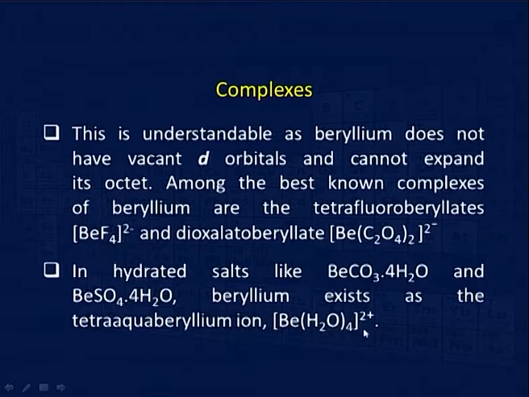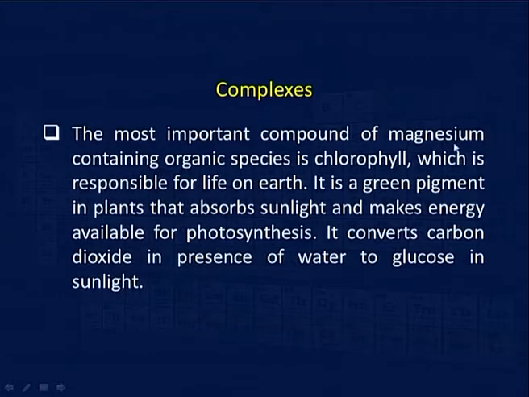Now, the most common compound of magnesium containing organic species is chlorophyll, which is responsible for life on earth. It is the green pigment in plants that absorbs sunlight and makes energy available for photosynthesis. It converts carbon dioxide in presence of water to glucose in sunlight.